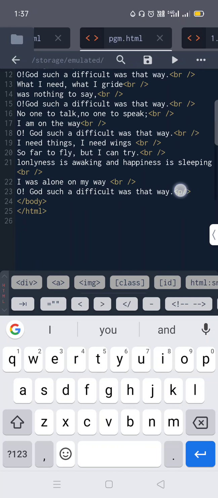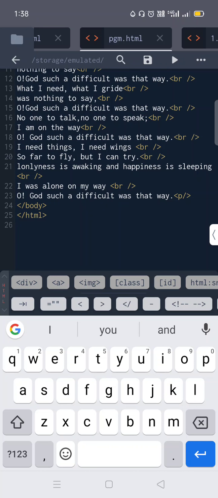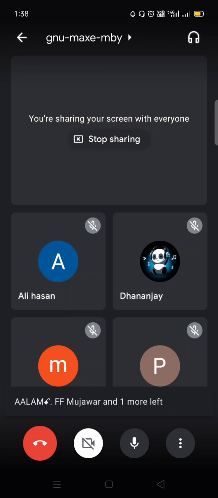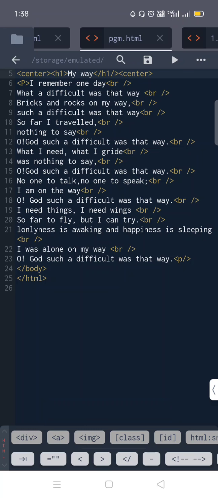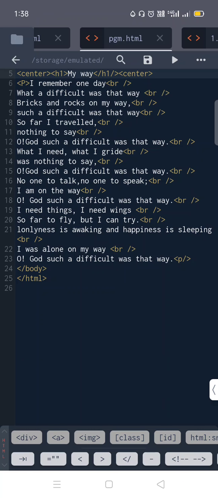Afterwards, whatever tags you open, you have to close. Here I had closed the body and HTML tag. Okay, like that you have to do. See, I had already created. Like this you all also have to complete. Save it and run. See here, like this your poem will be. The poem will be like this only, you all can see, with the paras, right? So you have to create like this. Got it? Hope you all understood.